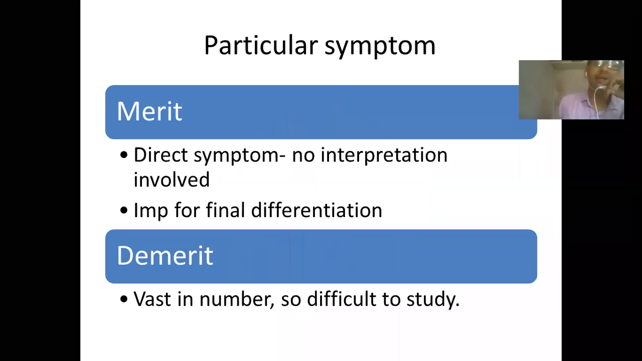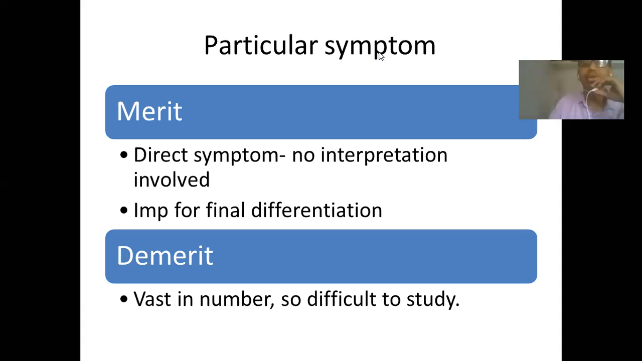Then what is the merit and demerit of this particular symptom? It is a direct symptom given by the prover, and it is not interpreted. It is just mentioned under the heading of that anatomical part, like pain in the head caused by open air. So no interpretation is involved in this direct symptom, and most important, this symptom is more important for the final differentiation of remedy.